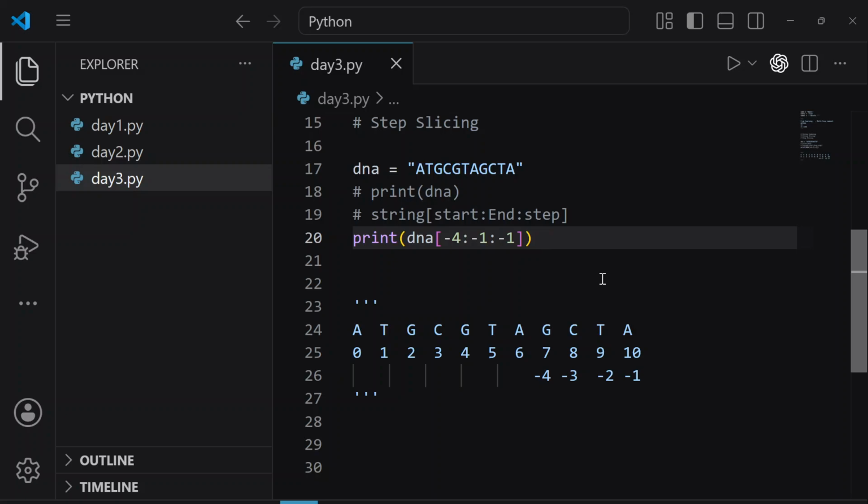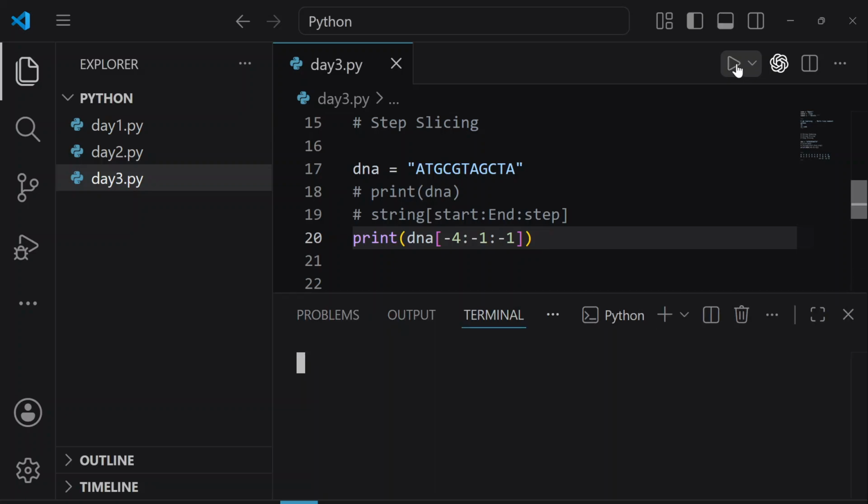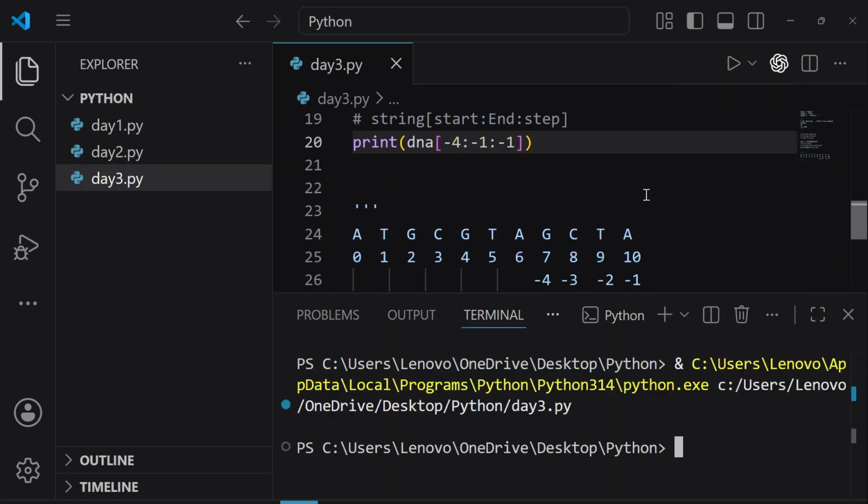Okay, I'm seeing your answers. Anand, Akshita, no. Paras, ATCG. Okay, let's run this. Now tell me why there is nothing on the screen.